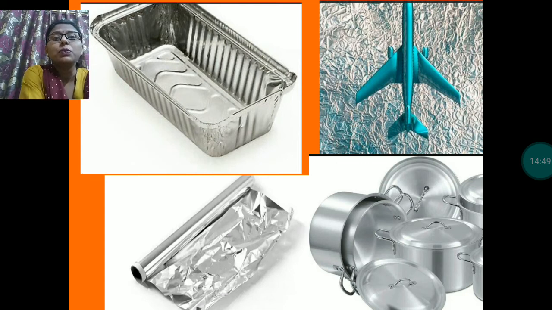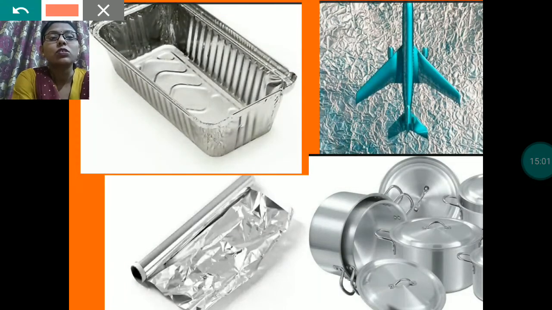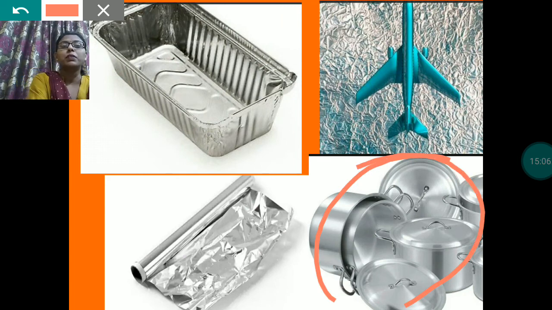The main use of aluminium is in manufacturing of aeroplanes. Aeroplanes are made up of aluminium, and utensils also you might have seen at your home, utensils made up of aluminium.